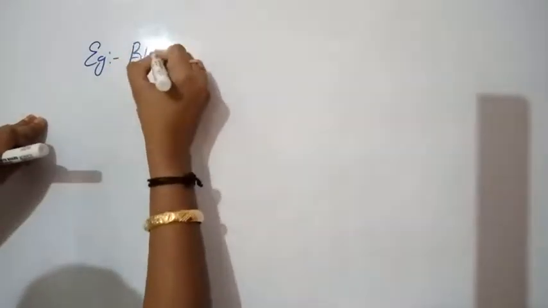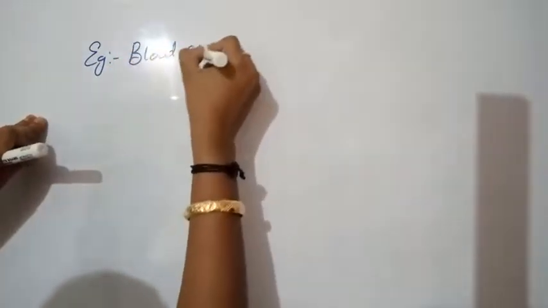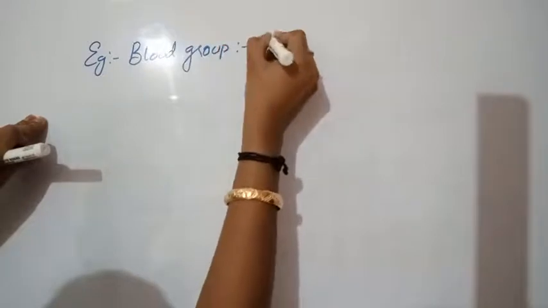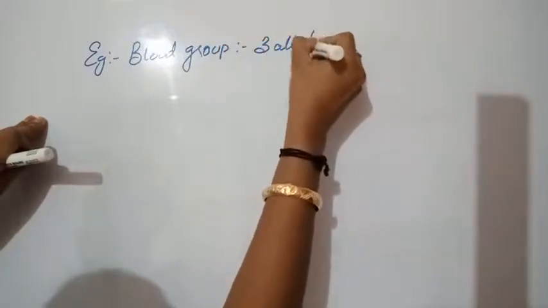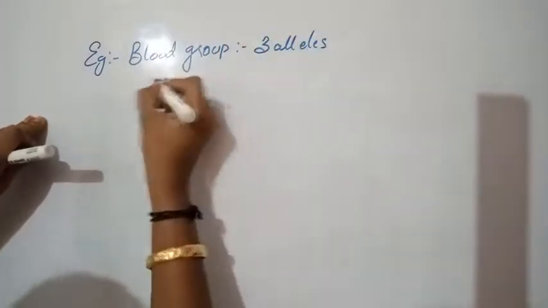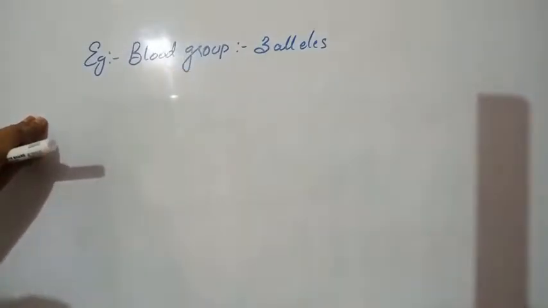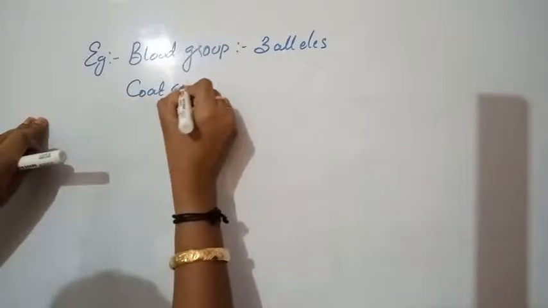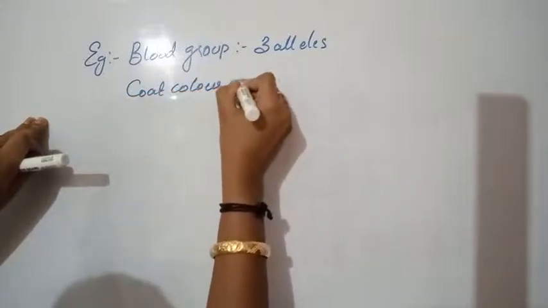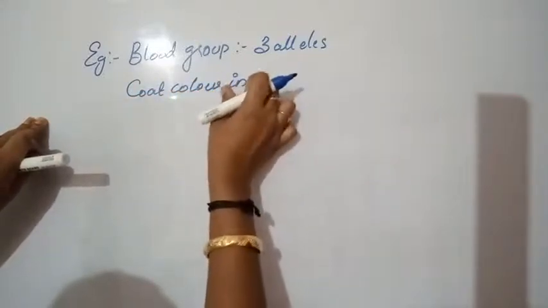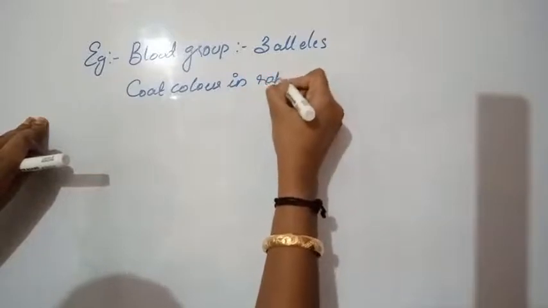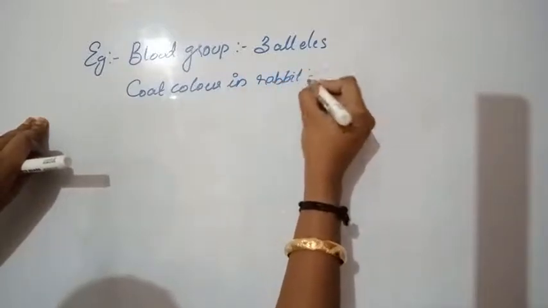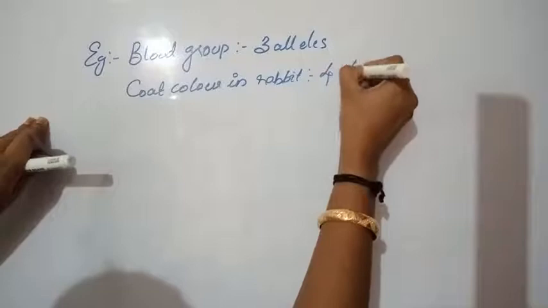Examples: blood group has 3 alleles, and coat color in rabbit has 4 alleles.